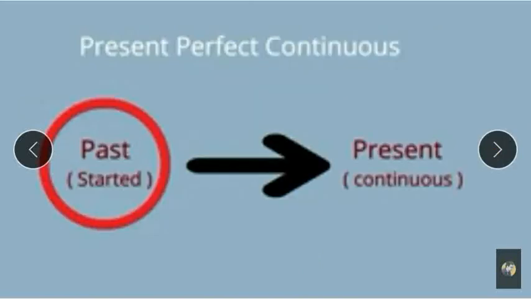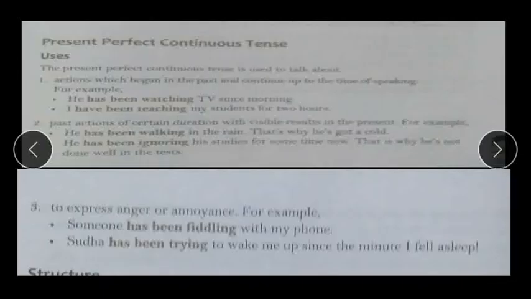Present perfect continuous tense. That is the action which started in the past but still goes on, still it is continuous. There we use present perfect continuous tense. What are the uses of that? The present perfect continuous tense is used to talk about an action which began in the past and continues up to the time of speaking. As I have told you, it has already started but still it goes on.